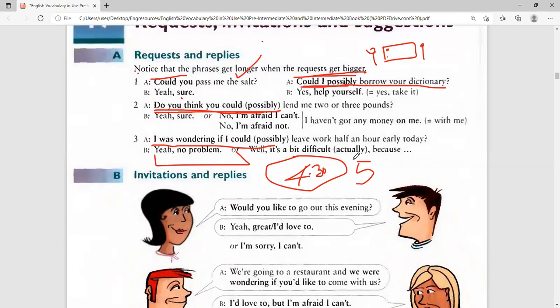Actually, because there's a lot of work to be done, look, you don't say, no, go back to work. Show also that there's some work to be done. It's a bit difficult, actually, because when you explain like that, even the person will see the sense. But if you say, no, go away, they will say you're a bad manager. So, well, it's a bit difficult, actually, because at the moment we have few, there's a problem with these, and you'll understand.